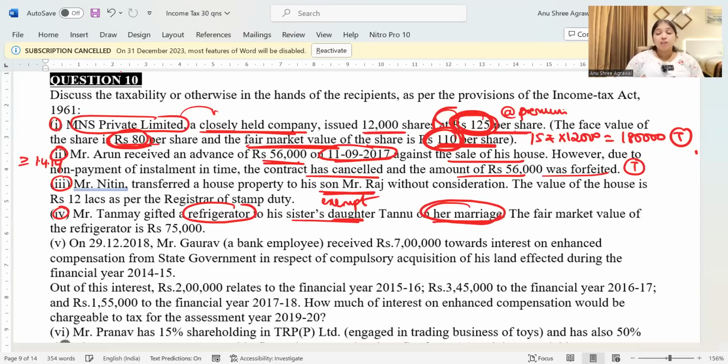Thirdly, it is a gift on the occasion of marriage. Any gift you receive on the occasion of marriage, it doesn't even matter what the value of the gift is, it doesn't even matter from whom you are receiving the gift, it's going to be fully exempt. So for any gift received on the occasion of marriage, you don't even have to see anything else. You can simply say that it's going to be fully exempt. Are we clear with this, everybody? This is my fourth subdivision.